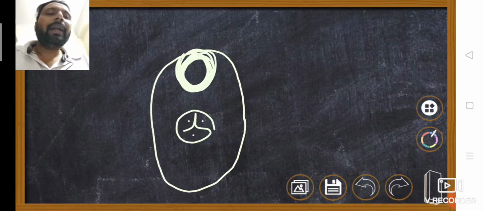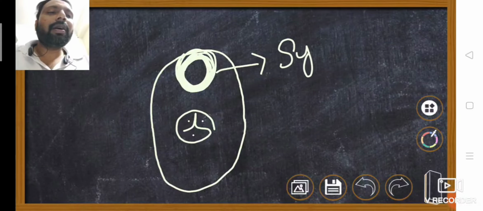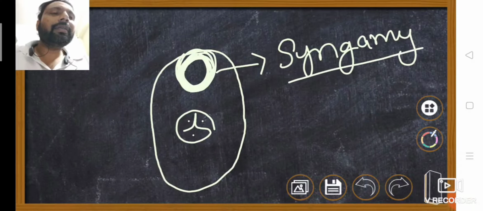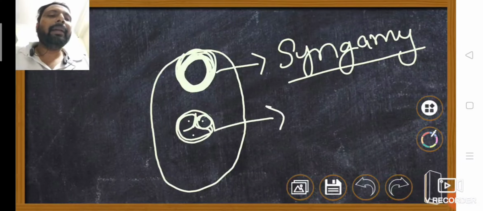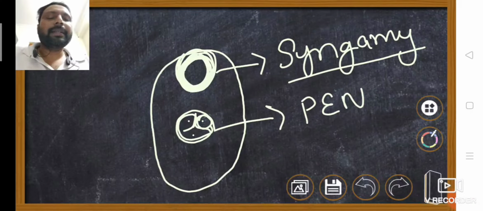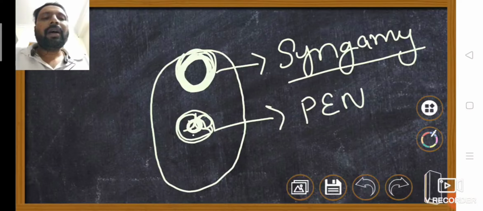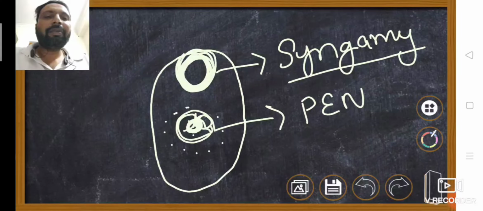So here the male and female gametes fuse to form a diploid zygote. That process is called syngamy or fertilization. Here one of the male gametes fuses with the secondary nucleus to form the PEN, the primary endosperm nucleus. Now this triploid nucleus undergoes free nuclear division, and many nuclei are formed.